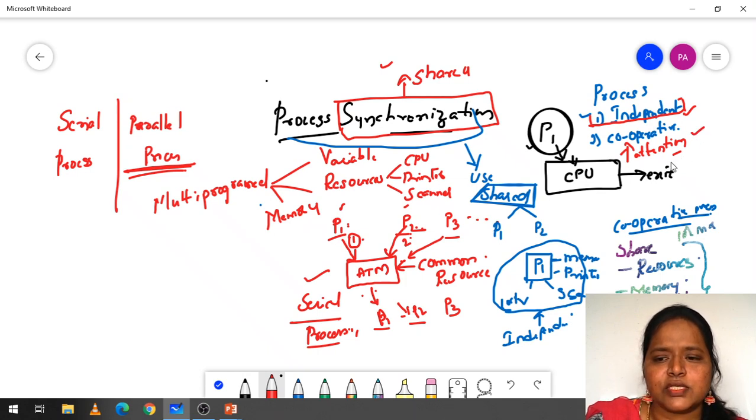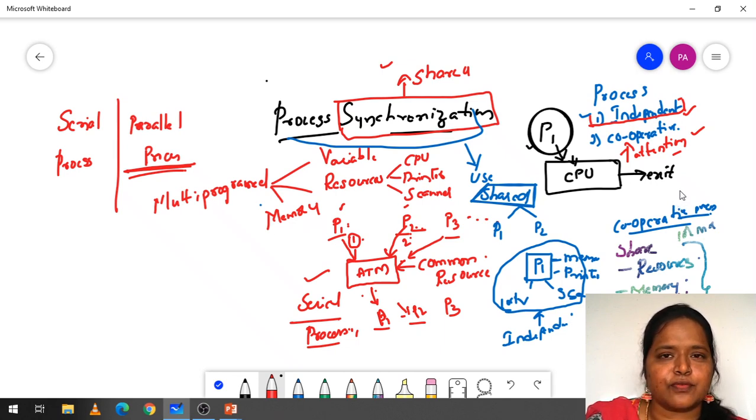If processes share some sort of resources, one process will affect the other processes. That may be a resource, a printer, a memory, or a variable, whatever it may be. If anything is shared, then we call it a cooperative process. For the cooperative process we need synchronization, but we don't need any synchronization for the independent processes.